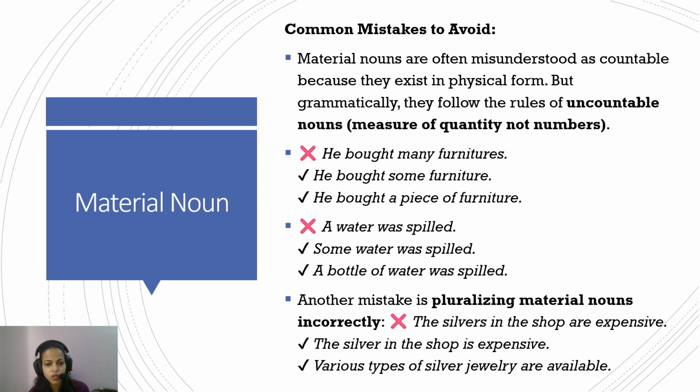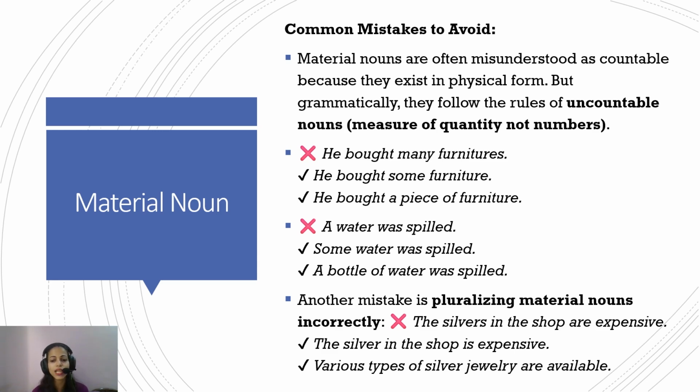A water was spilled. What is a water was spilled? Some water was spilled, because there was a lot of water, there was a little water, but a water was spilled is wrong. A bottle of water was spilled. Here again, a partitive word, a bottle of water, shows that water is now contained in a bottle. Then you can use an article before the bottle, because the article is used before the bottle now. It is not used before the water now, because water is now in the bottle. Now it can be quantified. A bottle, many bottles. As long as only water is there, a water is wrong.